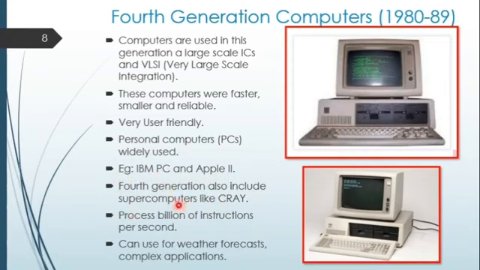Fourth generation also includes supercomputers like Cray. They process billions of instructions per second. The speed of the computer in this generation is so much faster. That's why processing billions of instructions per second can be used for weather forecasting and complex applications.